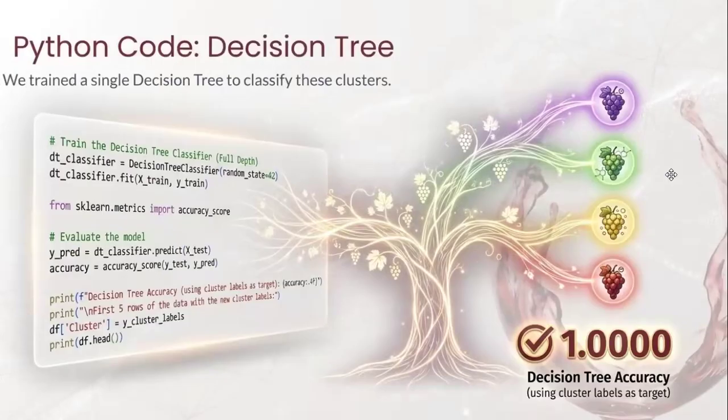The code of the decision tree. We first tried to classify these new labels using a decision tree. We looked at the output and we got an accuracy of 100%. Now, as data scientists, we should be skeptical about 100% because this usually indicates overfitting, that the tree likely just memorized the training data rather than learning the pattern.